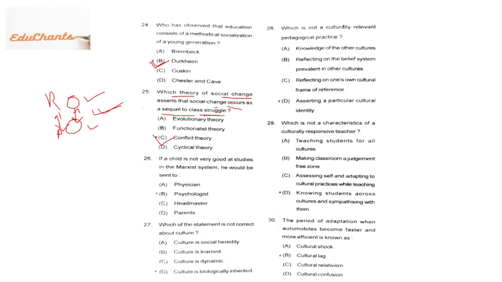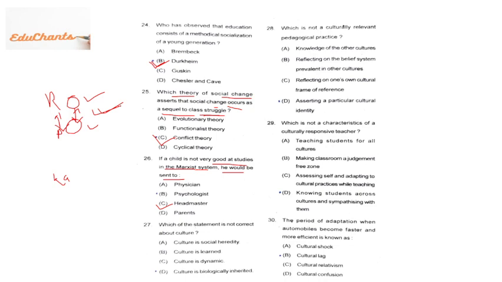Okay. 26th question. If a child is not very good at studies in the Marxist system, he would be sent to. See, Karl Marx has provided a theory, philosophy known as Marxism, right? So, Marxism is a theory or philosophy, and in that philosophy, Marx has said that if a student is not doing good at studies, then he will be sent to the headmaster of the school.